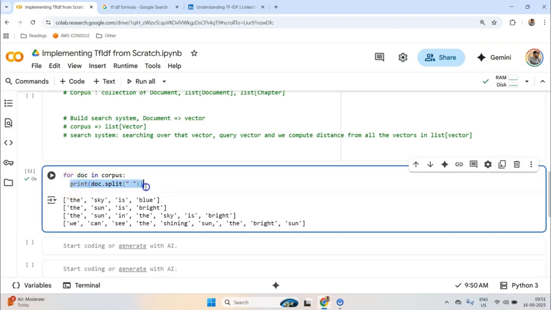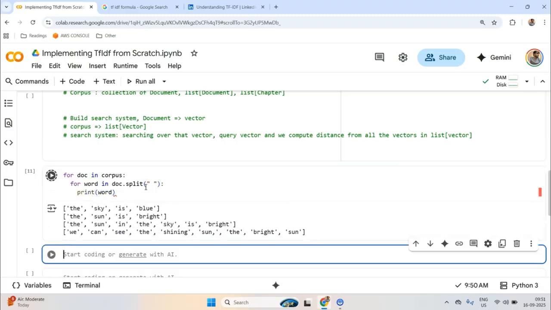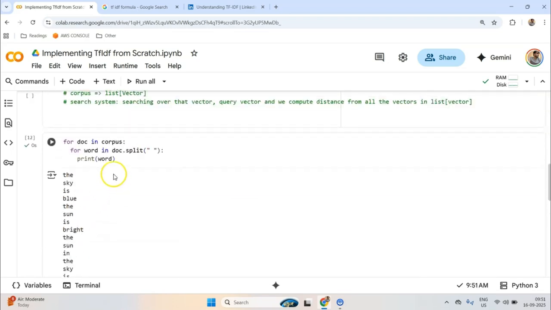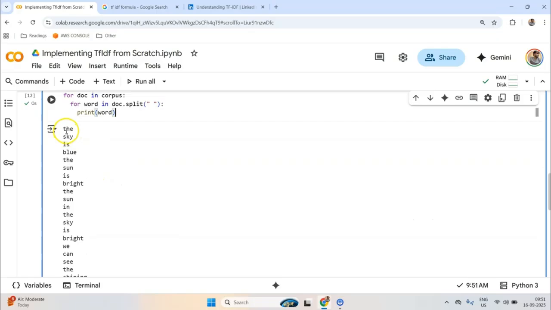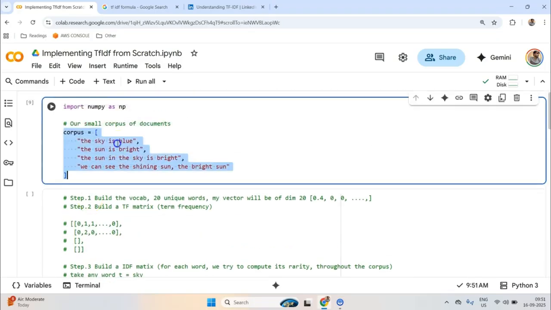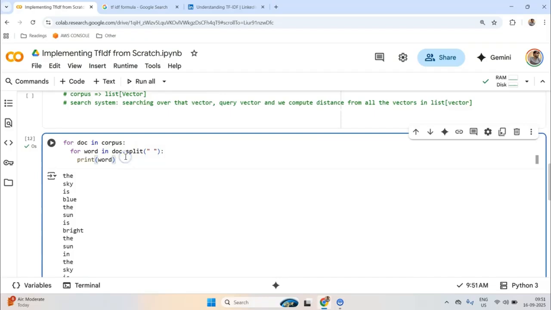The way to do this deduplication by default in Python is using set. So rather than using a list, we can use a set. Now we can loop through the words: for word in doc.split, I can simply print my word. So I'm able to print all the unique words. Now notice that all the words are in lower case, right? I don't need to think about changing the case of each word, so for now I can assume that all of these words are already in lower case.